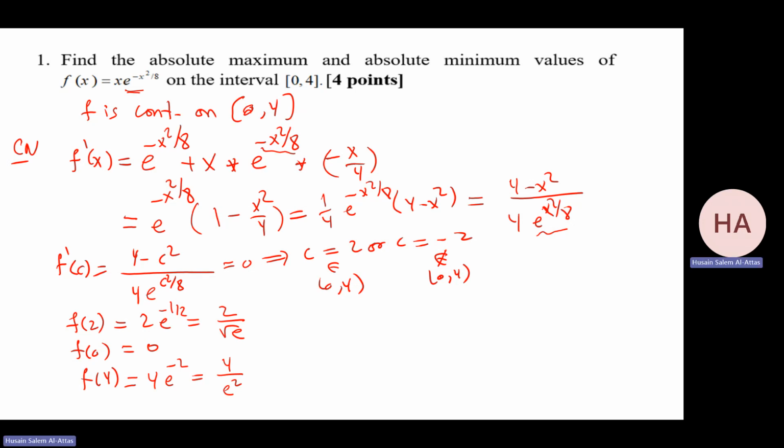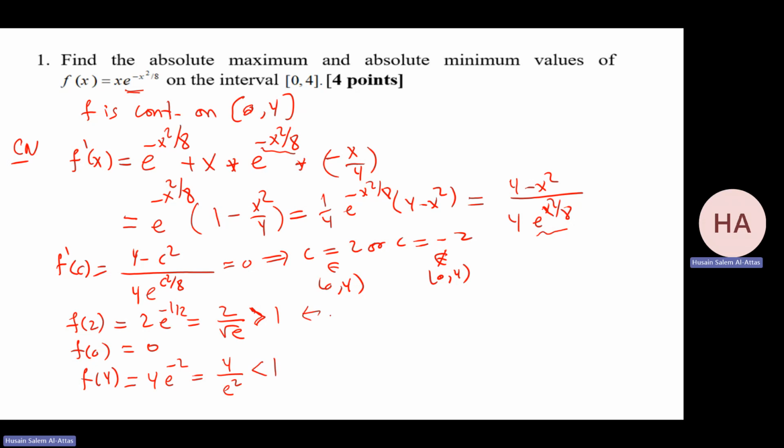Which one is bigger? For sure, e is 2.7, under the square root it will be 1 point something, so 2 over that will be greater than 1. And this will be less than 1.